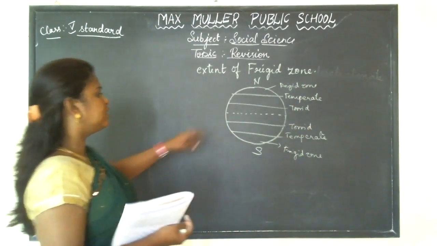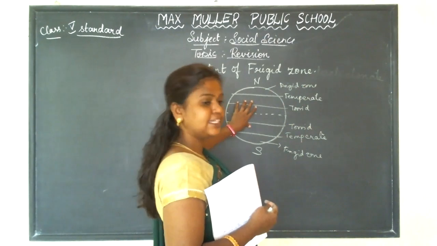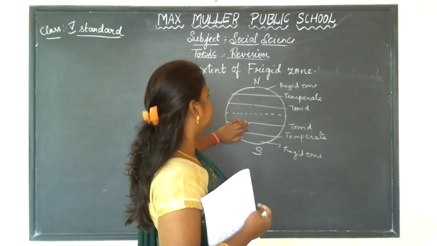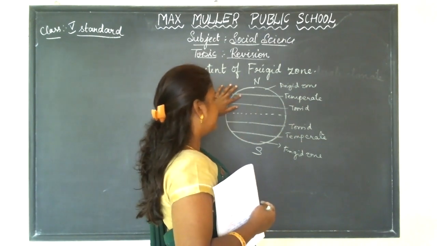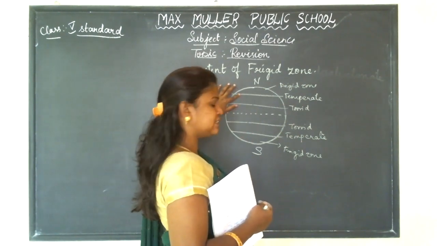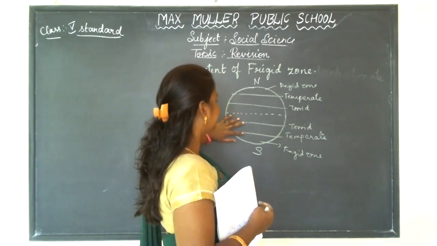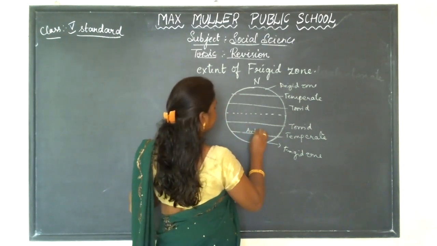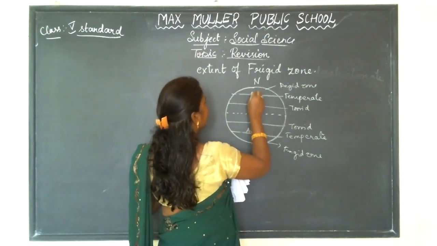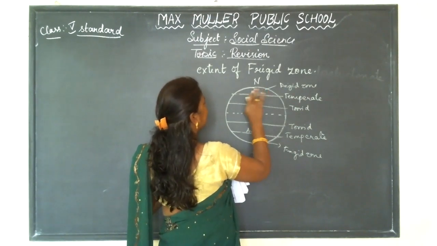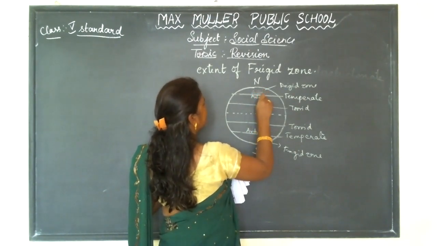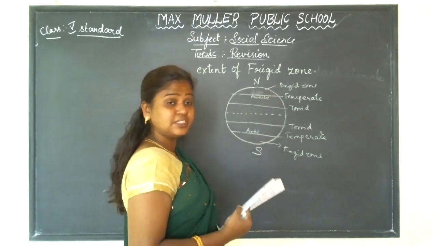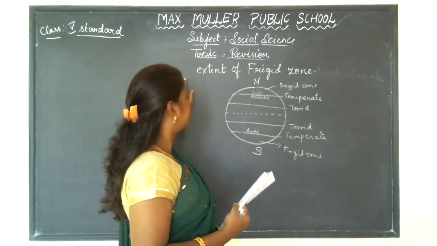You all know that in the torrid zone, in the north, there is the Tropic of Cancer, whereas in the south, it has the Tropic of Capricorn. In the same way, in the north, there is the Arctic Circle, whereas in the south, it has the Antarctic Circle. So, what have they asked you? They have asked you the extent of the frigid zone.